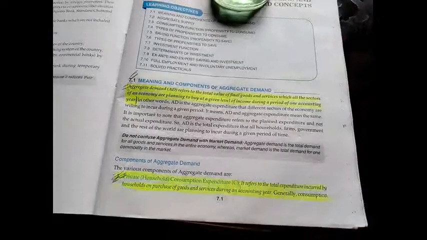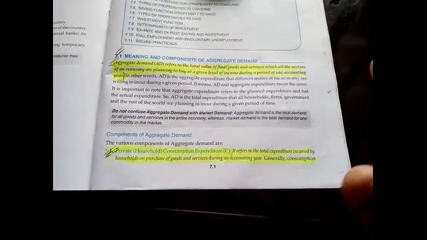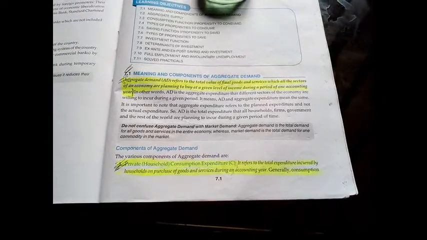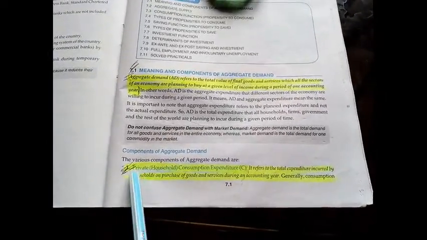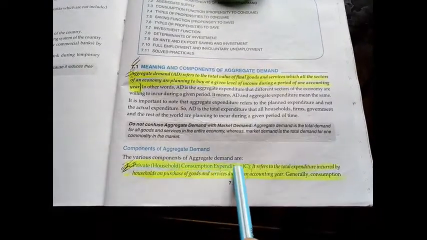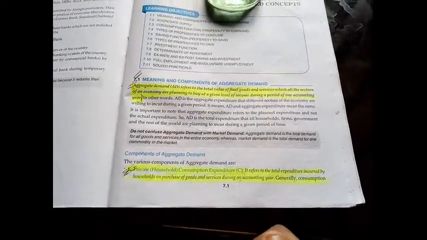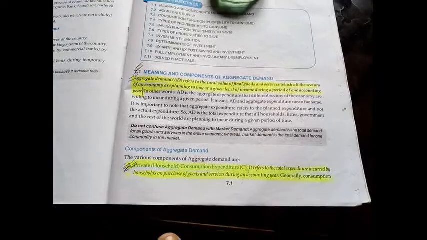Now aggregate demand, you will be knowing about the components, meaning which things are included in this aggregate demand. First is your private or household consumption expenditure. Expenditure means spending. Spending means demand.